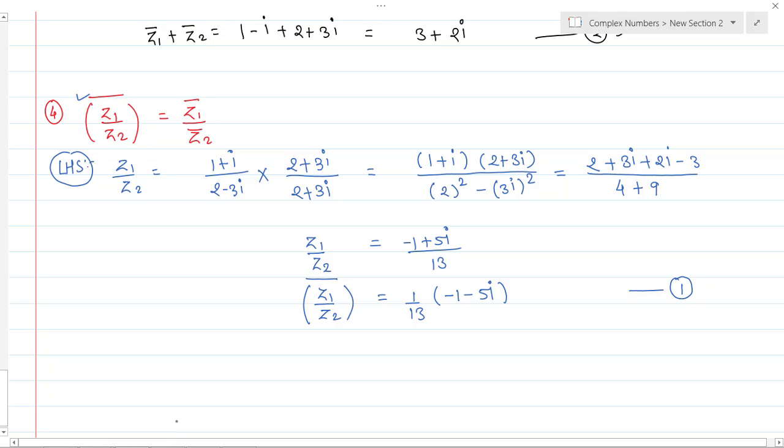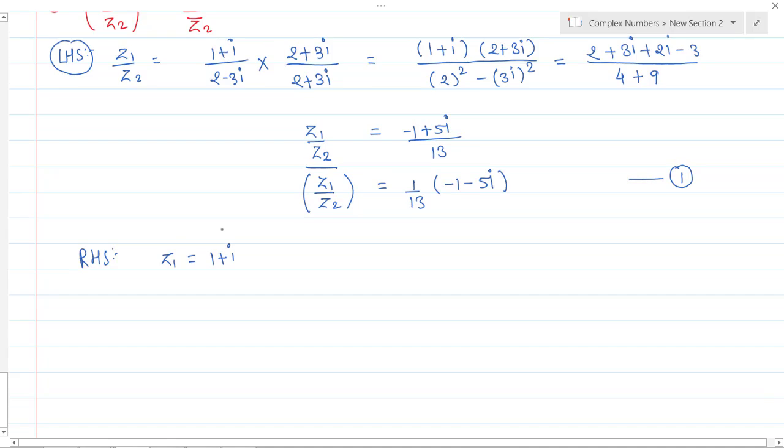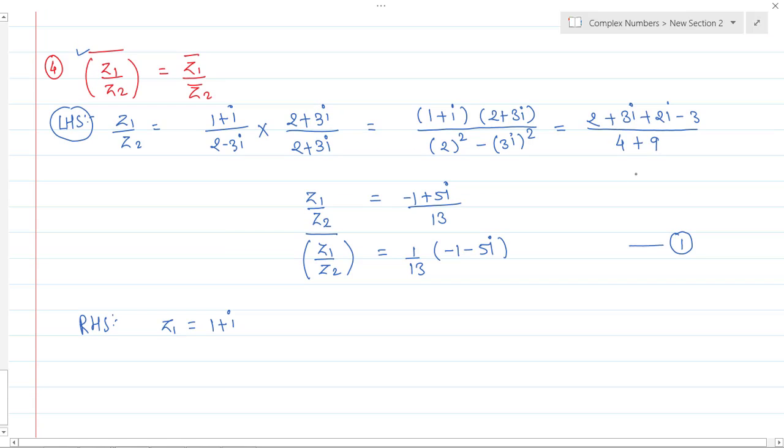Now let's take the individual complex numbers. Let's take the RHS. So what is z1? It is 1 plus i. So z1 is nothing but this. The 1/13 has come here, I kept it as it is. You can write this 1/13 like this, no problem.